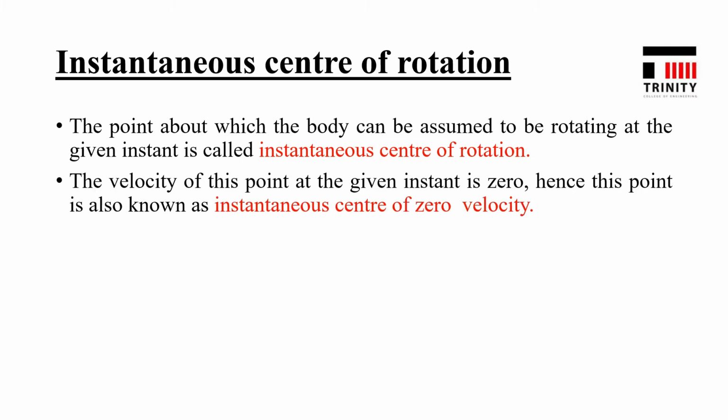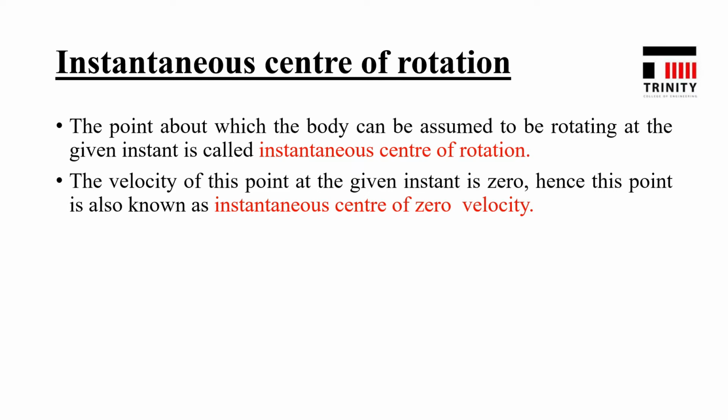The velocity at this point is 0, because at this point at given instant there is only rotation and hence translational velocity will be 0. So this point is also known as instantaneous center of zero velocity. The velocity of this point at the given instant is 0, hence this point is known as instantaneous center of zero velocity.